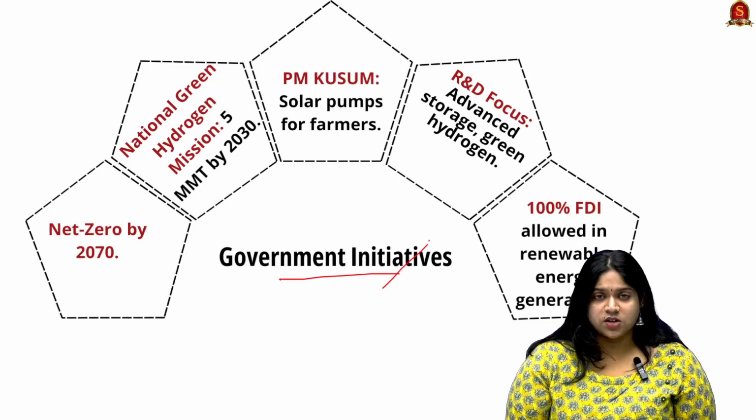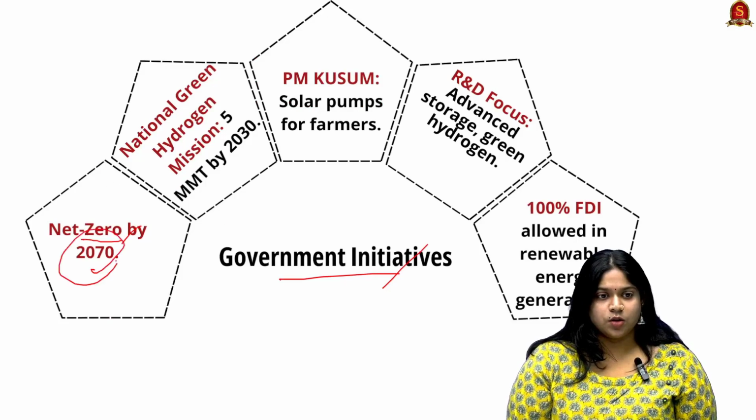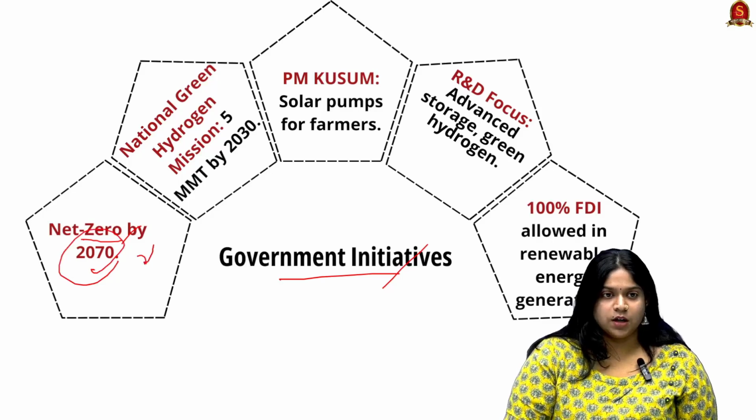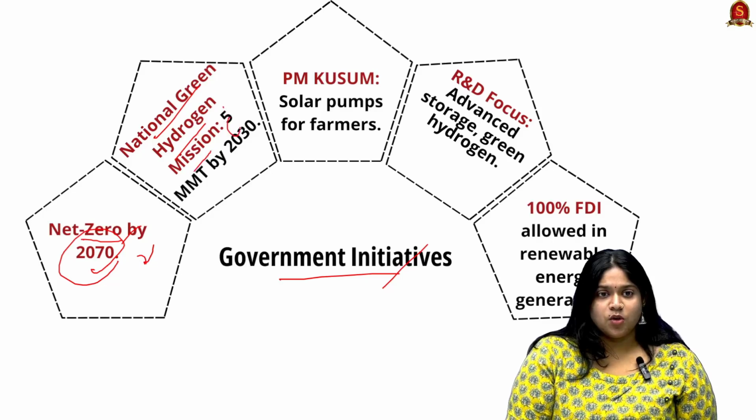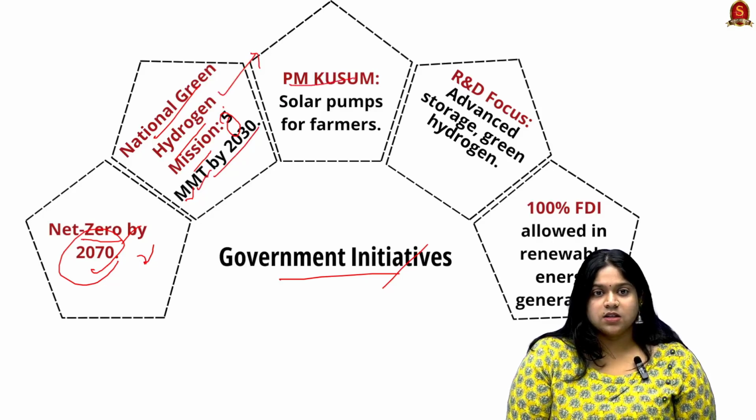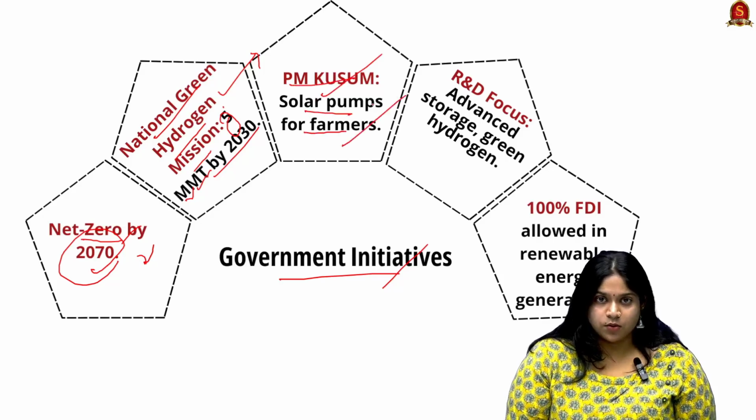Looking into other initiatives which support green energy, first is the net zero emission by 2070 altogether by India. Next is the green hydrogen mission, where there is an aim of producing 5 million metric tons of green hydrogen by 2030. Next is the scheme of PM Kusum, where solar pumps are provided for the farmers.